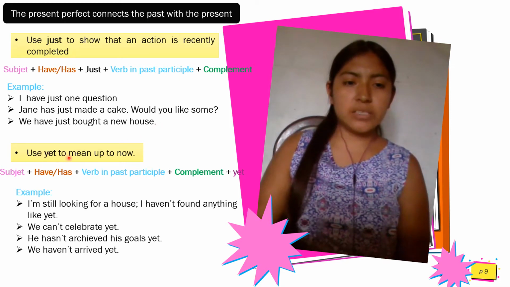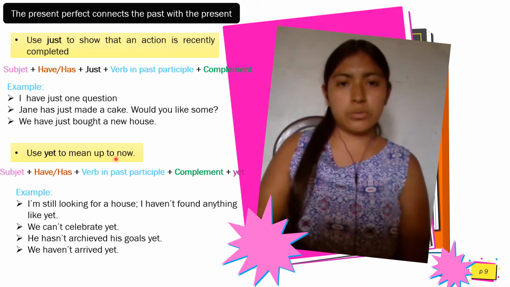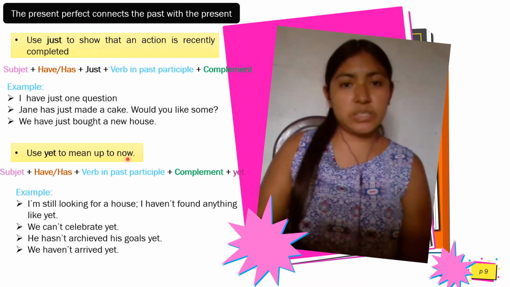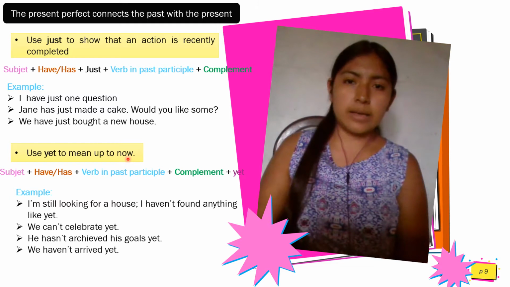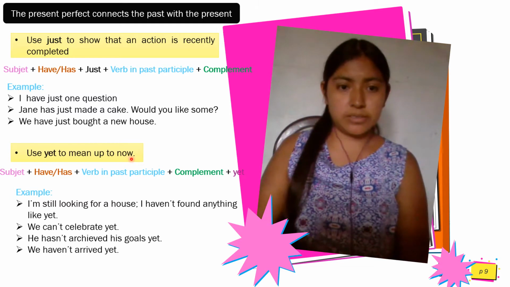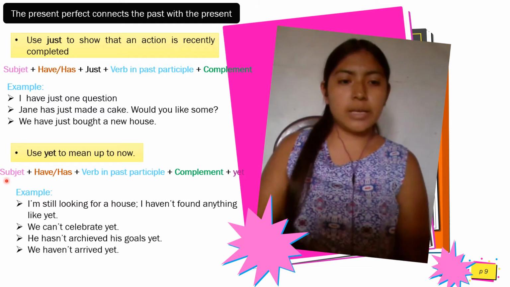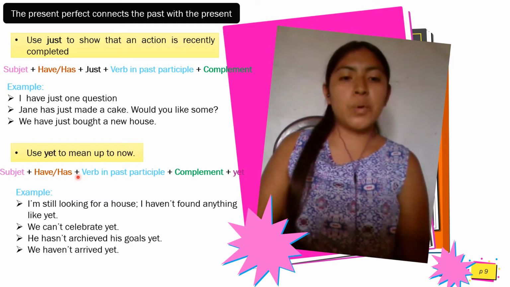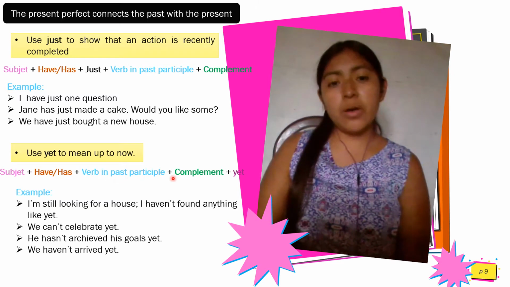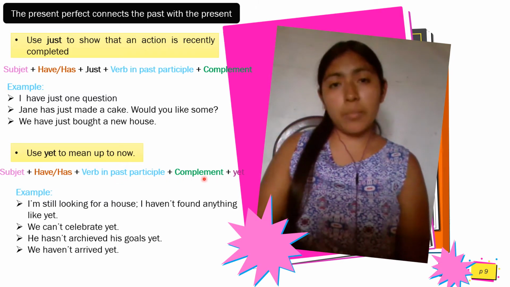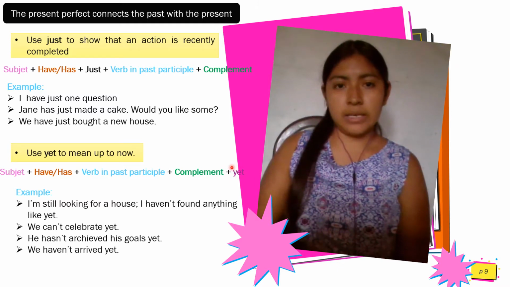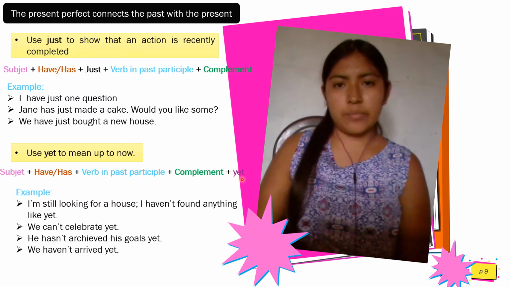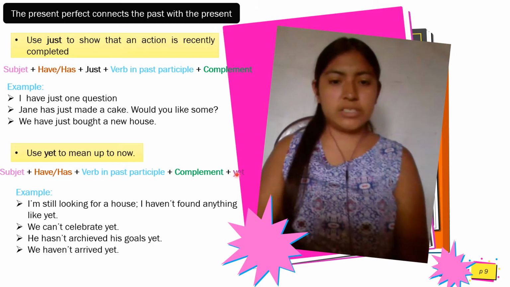Use yet to mean up to now. The yet is placed at the end of each sentence. The structure is subject, plus have or has, plus not, plus verb in past participle, plus complement, plus yet.